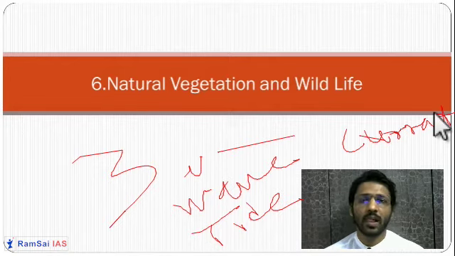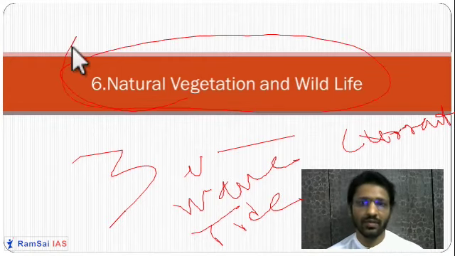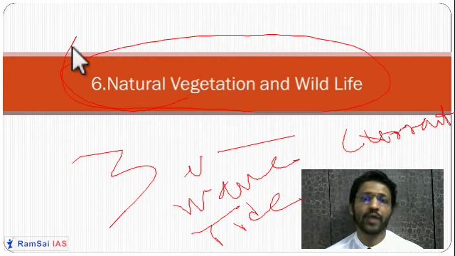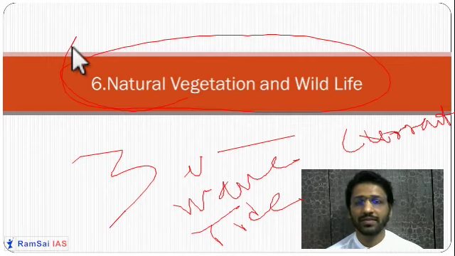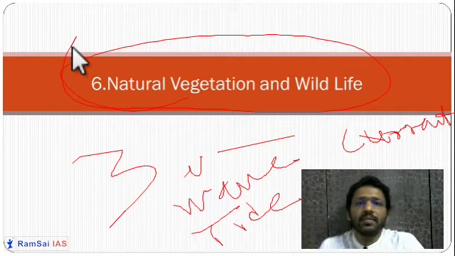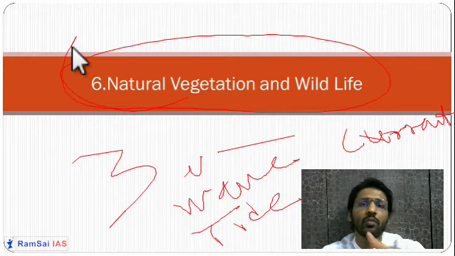So friends, today we are going to see this next chapter about natural vegetation and wildlife. When we say natural vegetation and wildlife, just two days back we have seen they are all dependent upon the climate. The way the climate is in a particular region, the same will impact the type of natural vegetation in that region. If you have more rainfall, you have denser vegetation and a high amount of biodiversity, and it will go on like that.